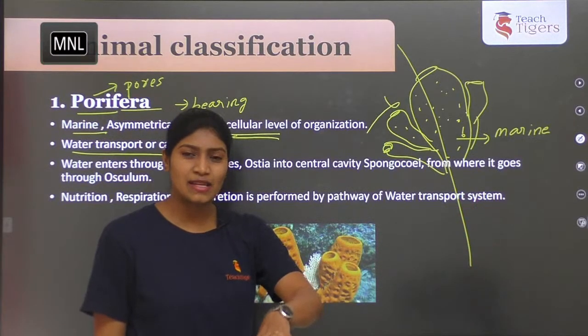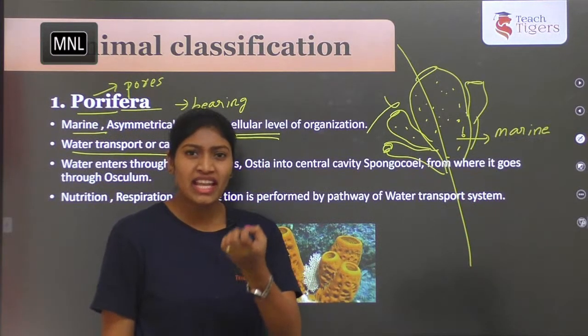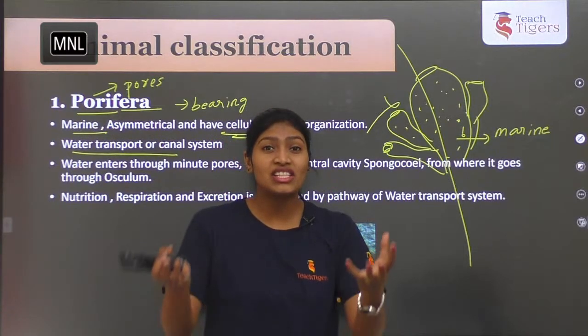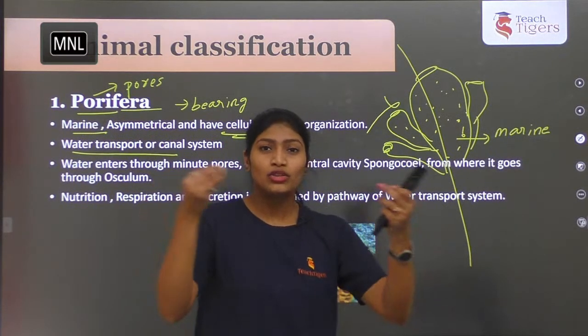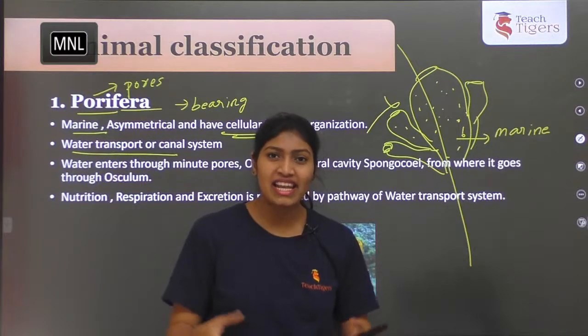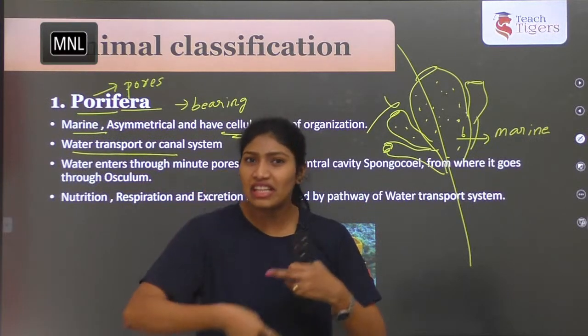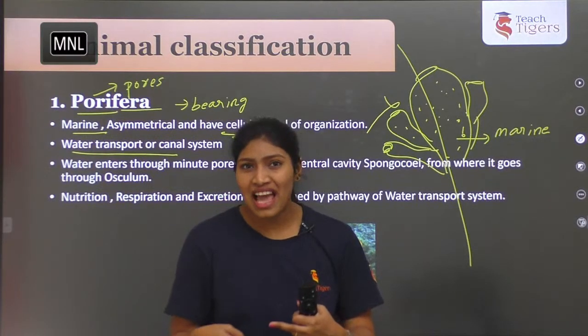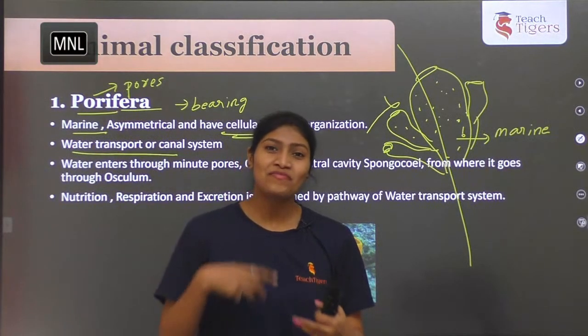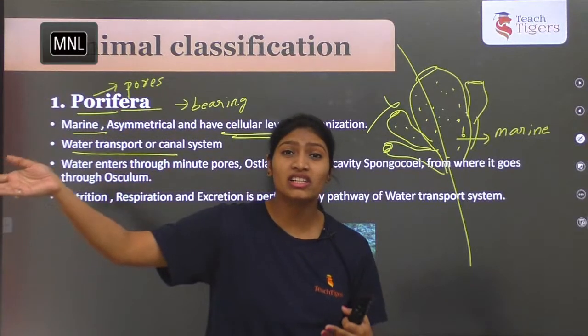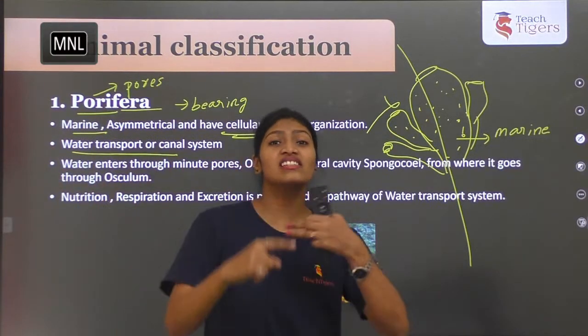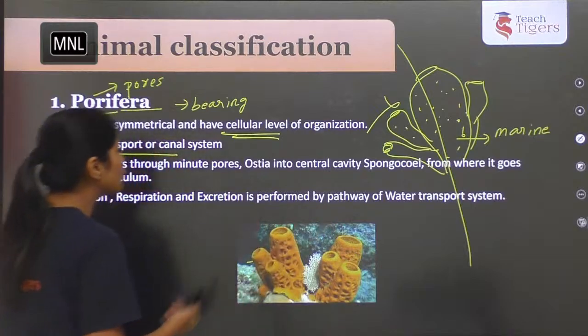So these organisms will receive the water, and along with the water they'll receive the nutrients, okay, through small openings on their body, and they will digest everything by diffusion process, and they filter everything with the help of flagellated cells called choanocytes, and they are going to exit the water along with the waste products. So this is how it works. Okay, let's see a few more points.